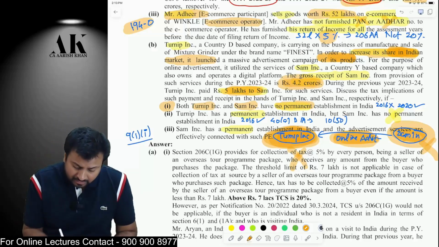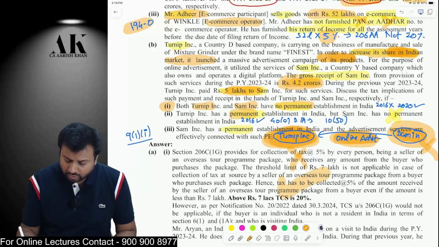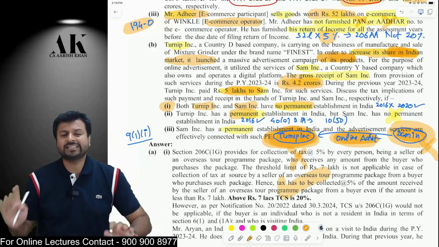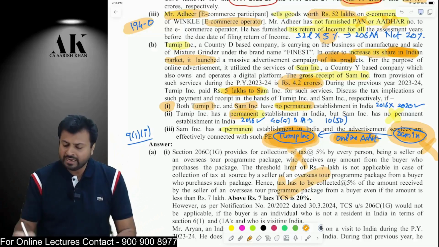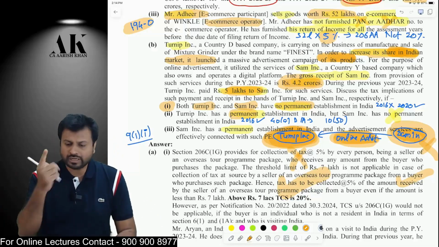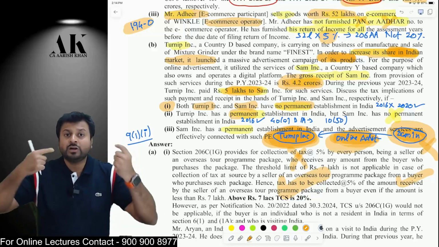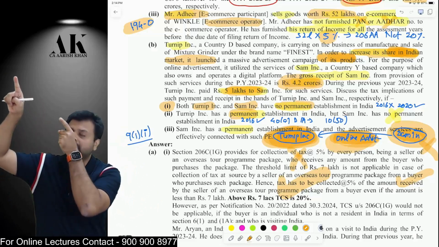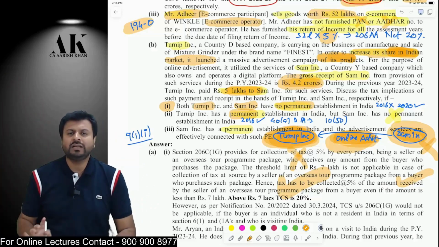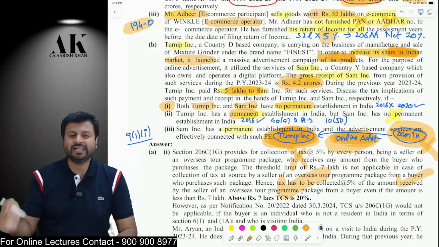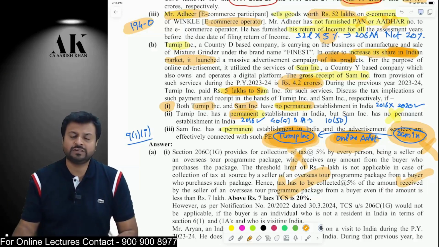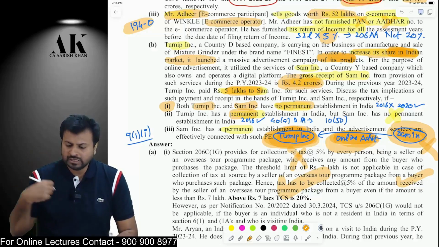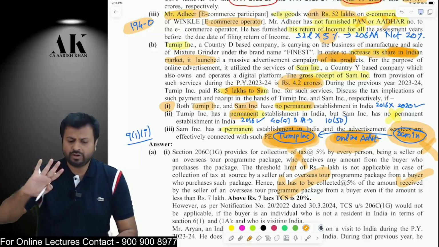Second case, if Turnip has a permanent establishment, then it is a classic case of the 2016 equalization levy. Why? Because Sam is a non-resident who does not have a PE, providing online advertisement service. Turnip is a non-resident who has a PE and is making a payment for online advertisement of more than 1 lakh rupees. Therefore, Turnip will be liable for what? Deducting the equalization levy as per section 165, 2016 equalization levy, 6%. If it does not deduct, the expenditure will be disallowed. Once it deducts and makes the payment, then Sam will not be liable to tax.